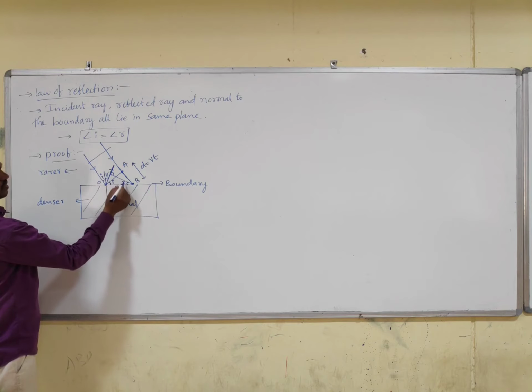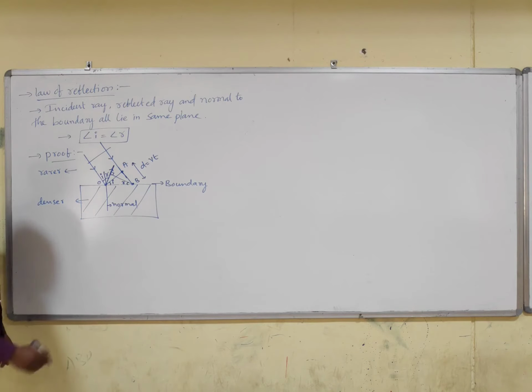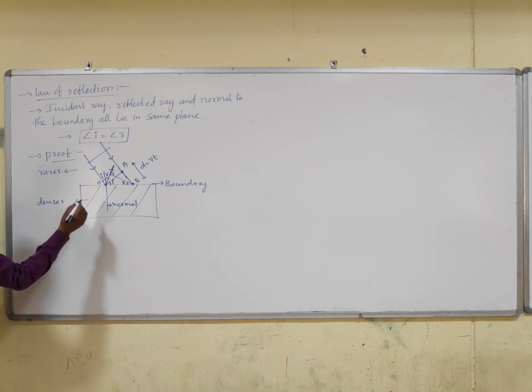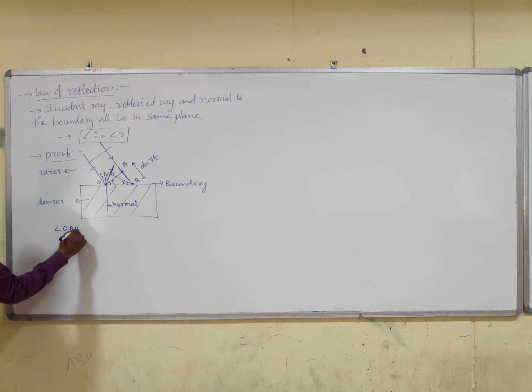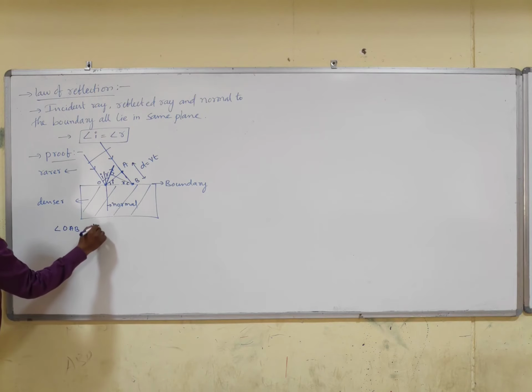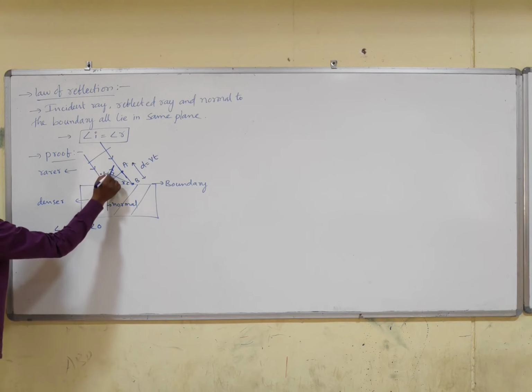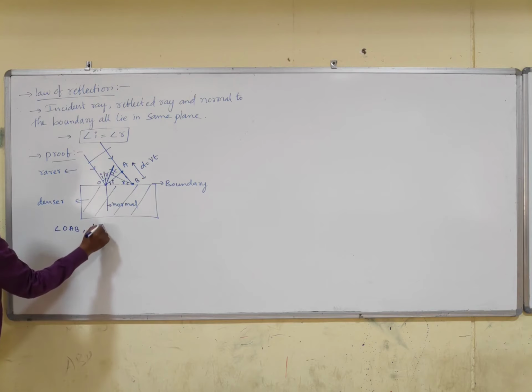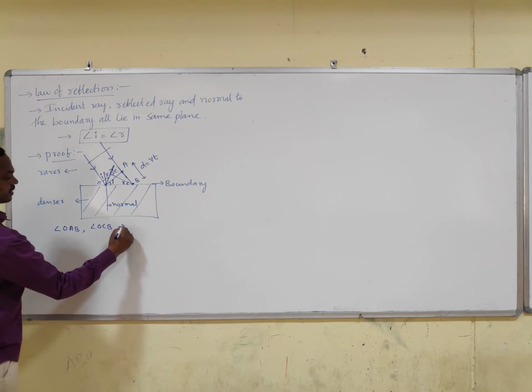So this angle is R, and this is also R. Now from this we can see two right angle triangles: OAB and the other, let us take this point as C, OCB. These two triangles are congruent.